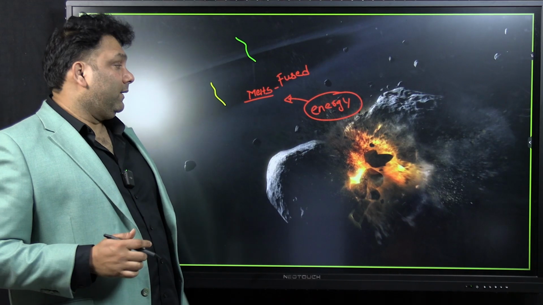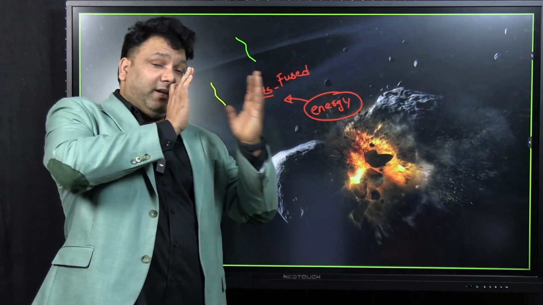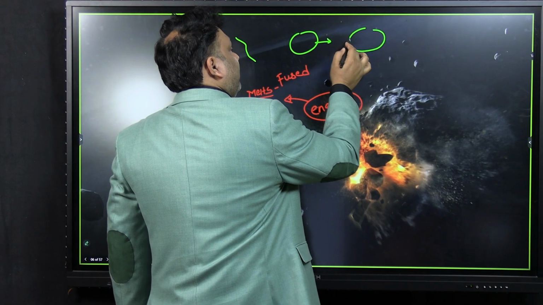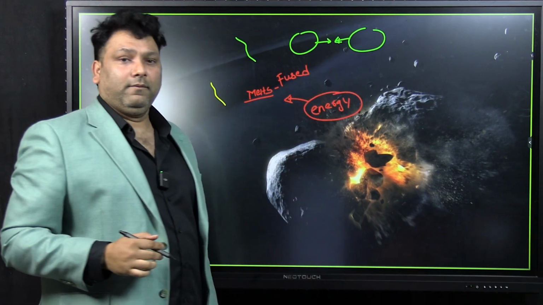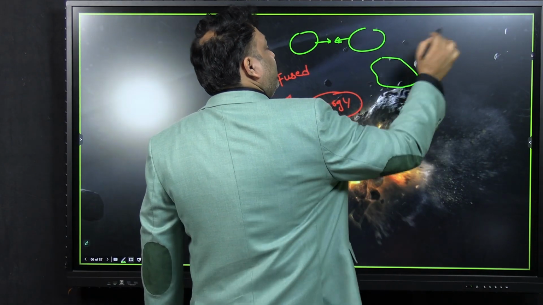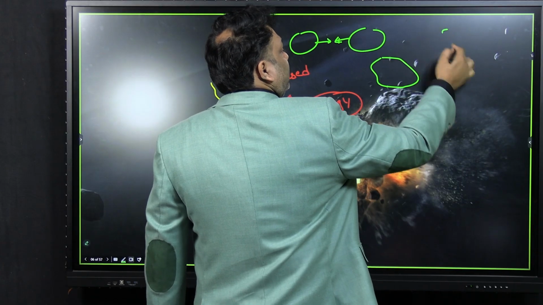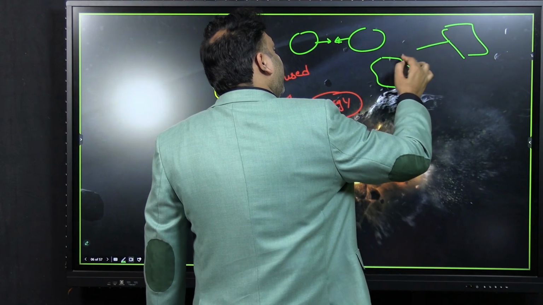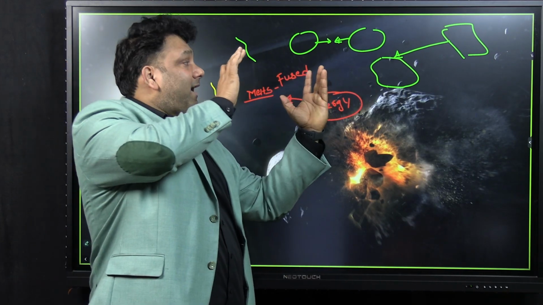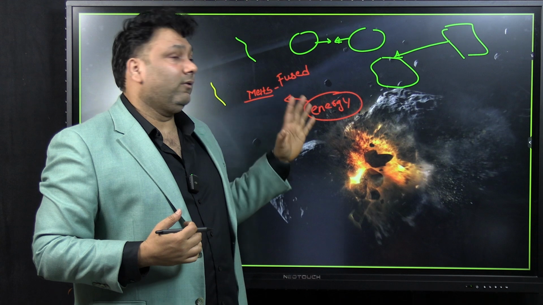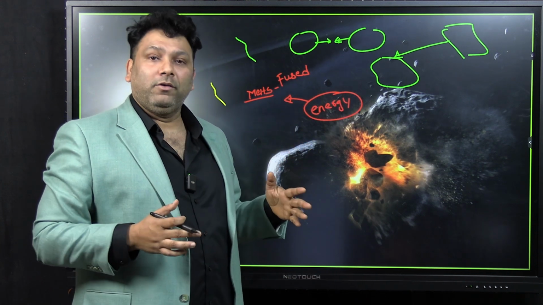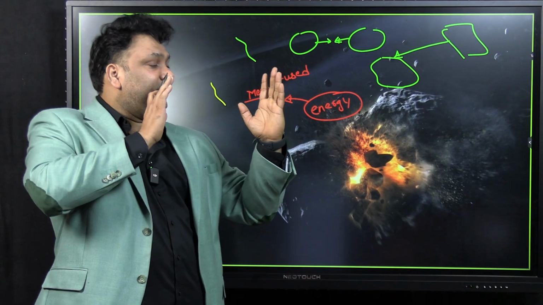See, collision. If the planets are colliding with each other head-on, directly colliding, then rotation will not be achieved. But if they have an oblique collision, for example, you have an object here and another object like this, and if this fragment hits here, it is an oblique collision, then they will start rotating. So that is how the planets have achieved rotation. It's because of oblique collision, not head-on collision.